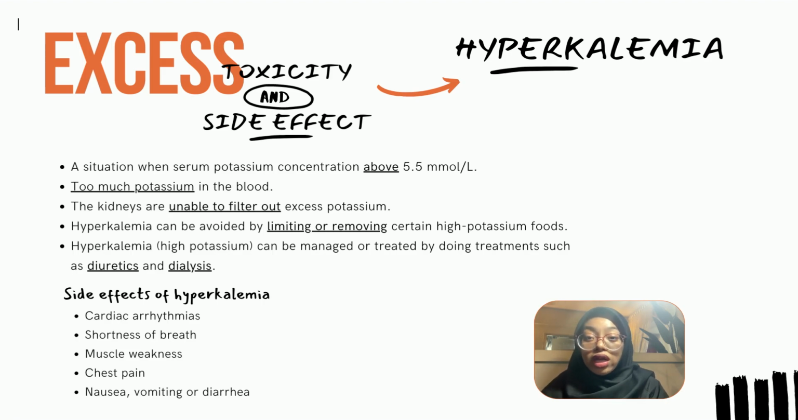Now we talk about side effects of hyperkalemia. First, cardiac arrhythmias, shortness of breath, muscle weakness, chest pain, nausea, vomiting or diarrhea. Both low blood potassium levels, hypokalemia, and high blood potassium levels, hyperkalemia, can lead to abnormal heart rhythm.